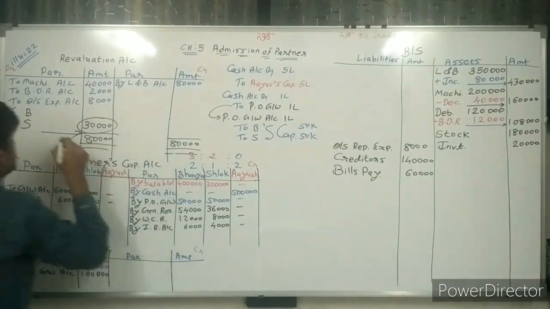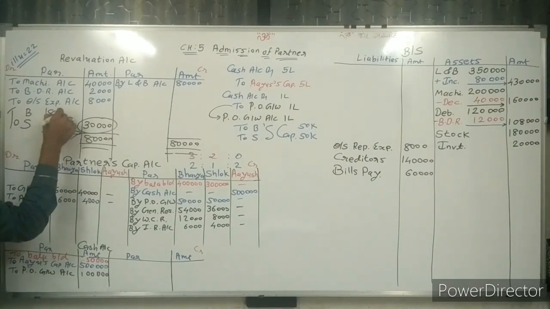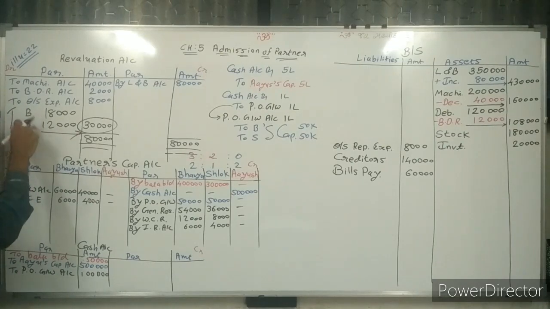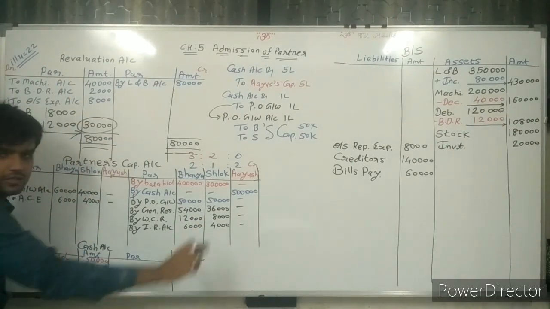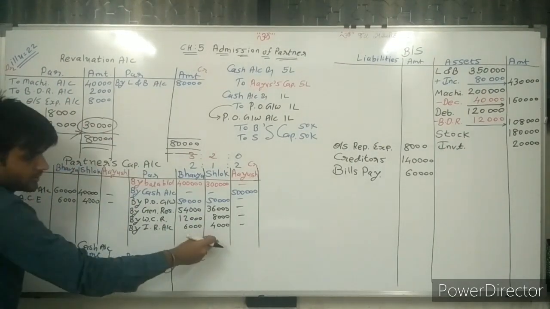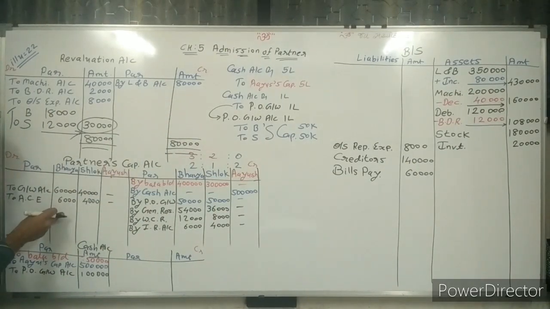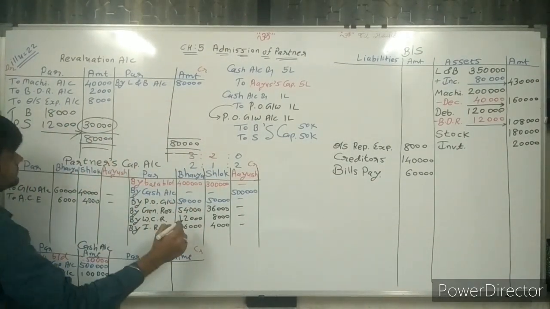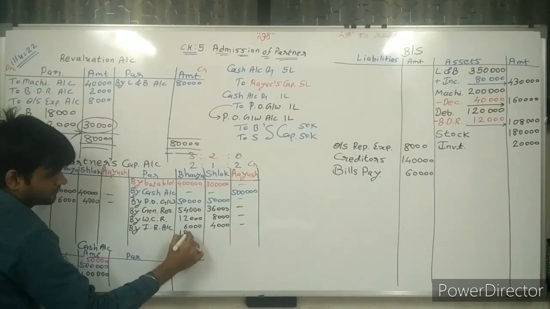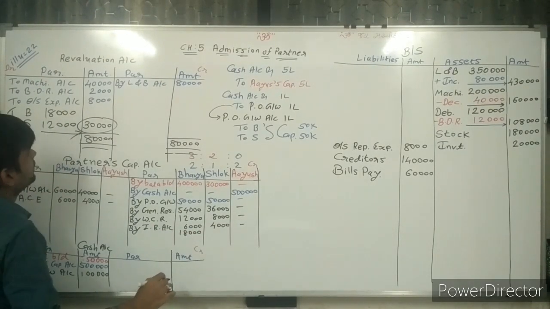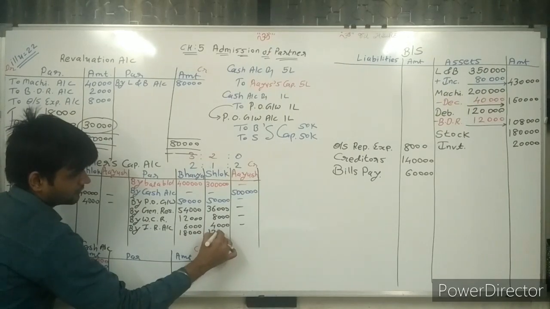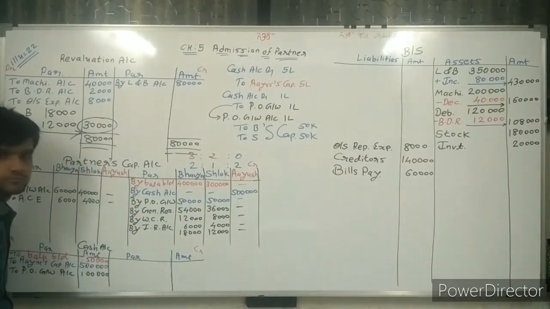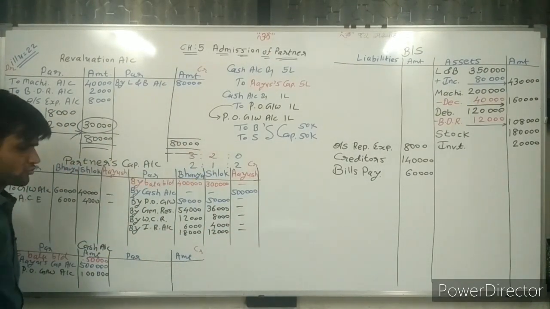We write 18 and 12 here. If loss is there, transfer is debited; if profit is there, credited. 18,000, 12,000 and dash, nothing is given for Ayush, again by revaluation account.